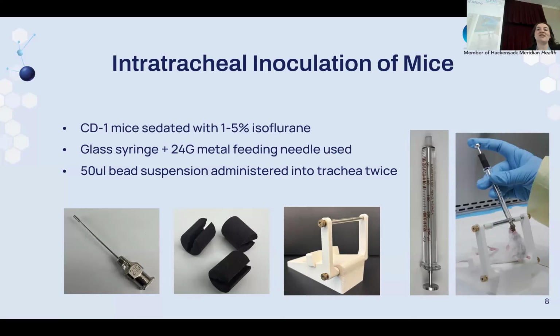We initially used a 22 gauge metal gavage, which passed the beads easily, but it was difficult to introduce into the trachea of the mouse. Based on recommendations from Colorado State University, we switched to a 24-gauge metal gavage, which provided both ease of insertion and consistent delivery.